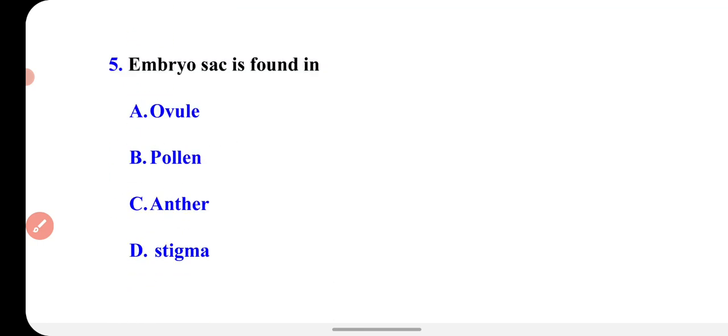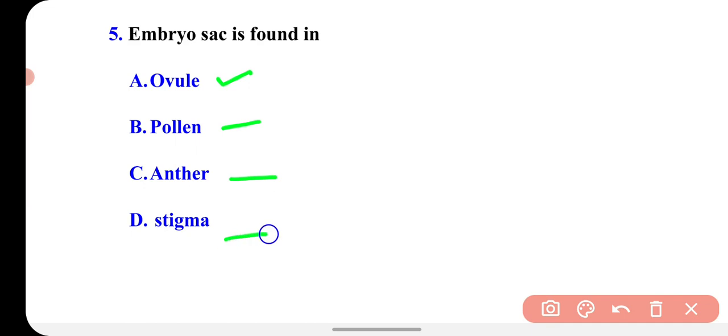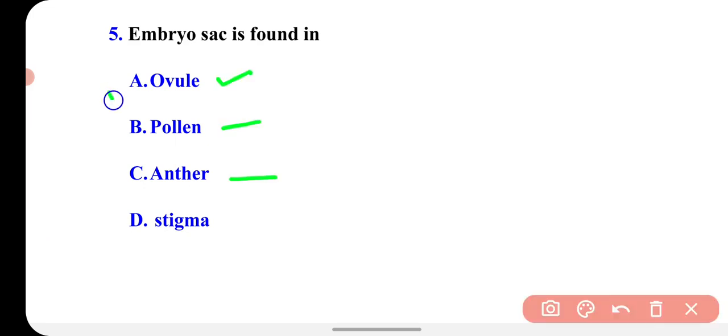Now the next question is, embryo sac is found in ovule, pollen, anther, stigma. Just before this we discussed the structure of the embryo sac. So you can tell me where the embryo sac is found. The correct option is ovule.